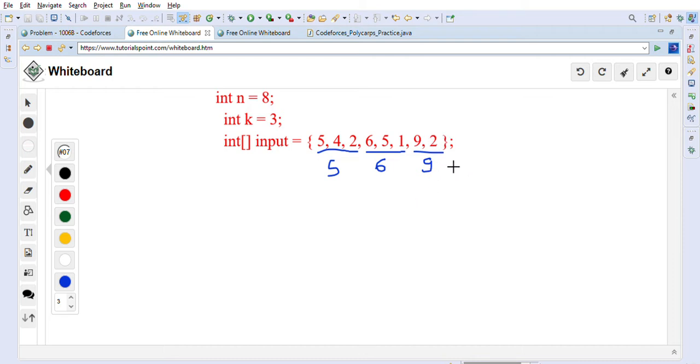So if you calculate this total, 5 plus 6 is 11, plus 9 is equal to 20, right? So 20, we have to output this. This is the maximum profit that he can make. If he solves these problems in k days in this way, then he can make 20 profit.